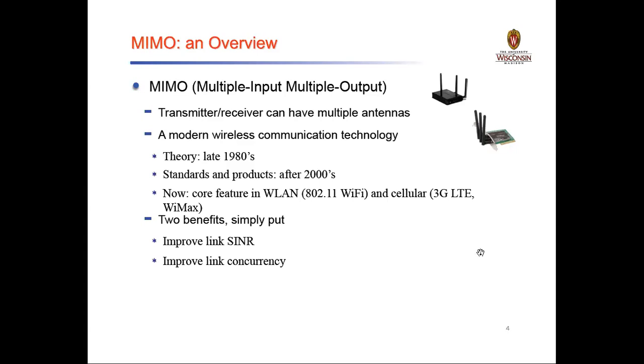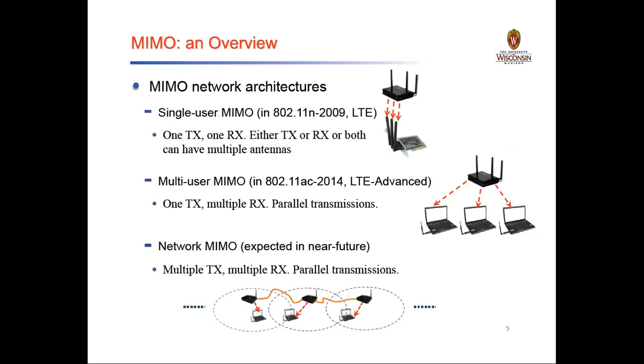As the technology keeps increasing, our systems become more advanced. To study that advancement, we have different types of architectures available for MIMO systems. The first architecture is the single user MIMO system, which is also called the 802.11n 2009 LTE system.